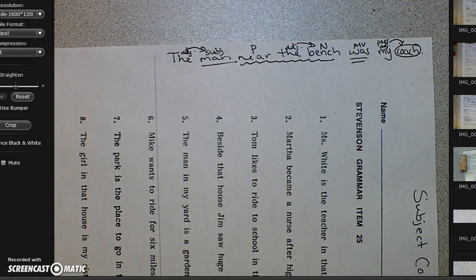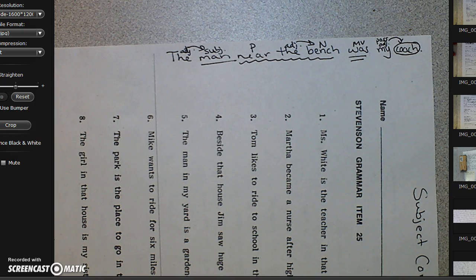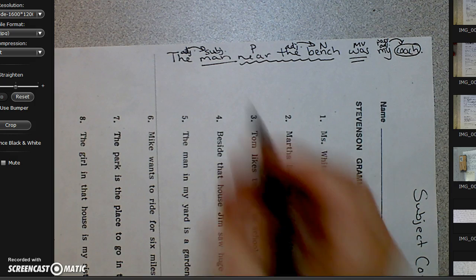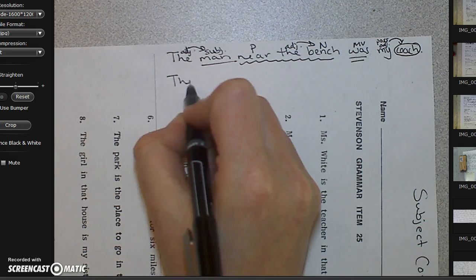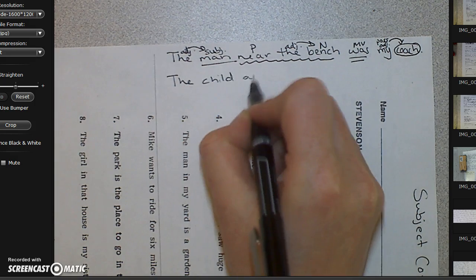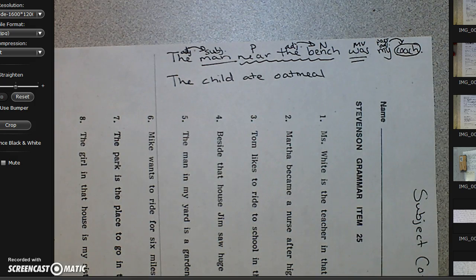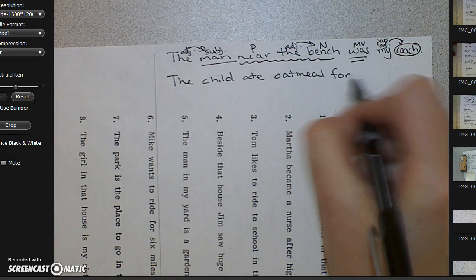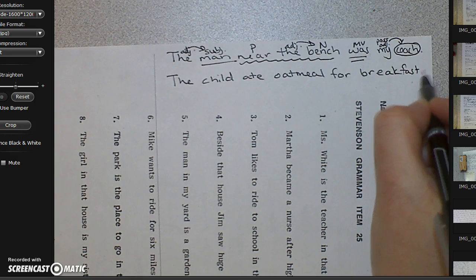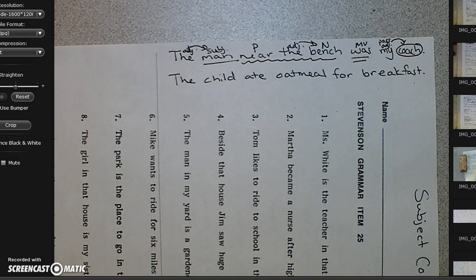Okay? We're going to copy another sentence, and then we're going to see how do we know if something's a subject complement or not a subject complement. So the next sentence I want us to copy is, the child ate oatmeal. Leave a little space, okay, so you can label. The child ate oatmeal for breakfast. Period at the end. The child ate oatmeal for breakfast.